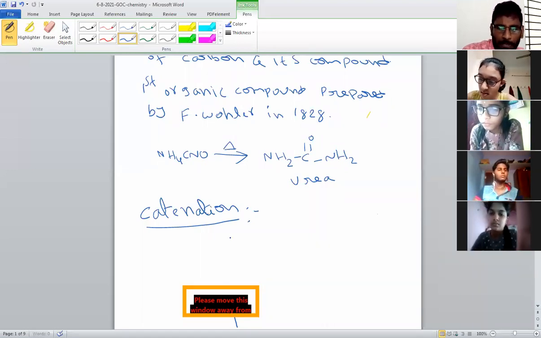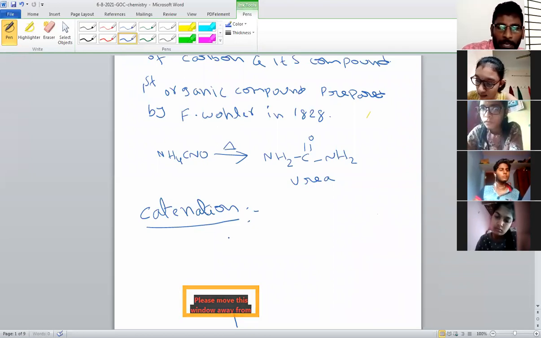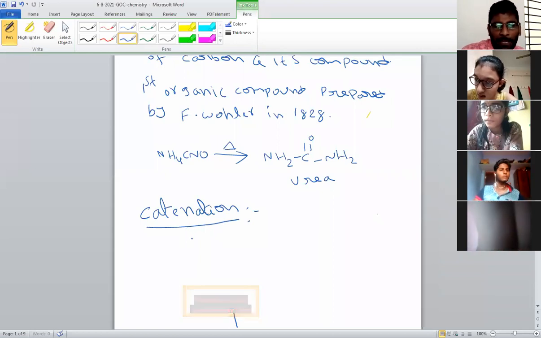Among that, we are studying only carbon and its compounds. This study is called organic chemistry. Why are we studying only carbon? Because carbon has the highest catenation capacity. What is meant by catenation? I'm writing the definition here. So catenation is the